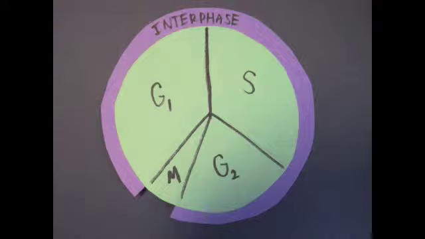The cell cycle is composed of 4 parts, the G1, S, G2, and M phases. Interphase is the combination of the G1, S, and G2 phases. The cell spends the majority of its time in interphase.